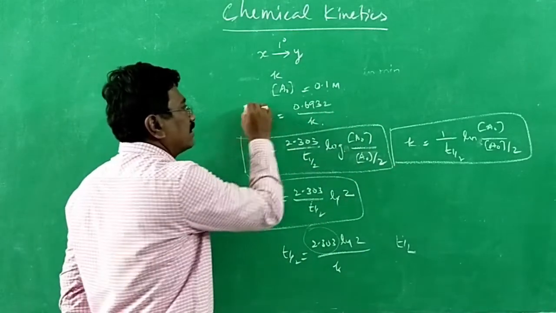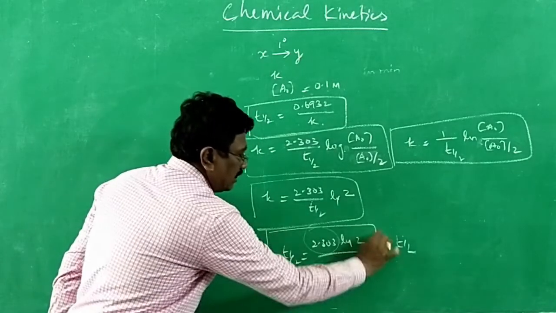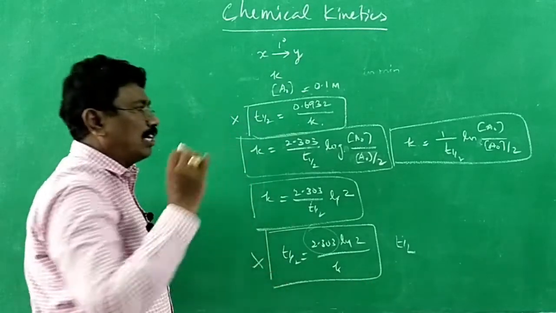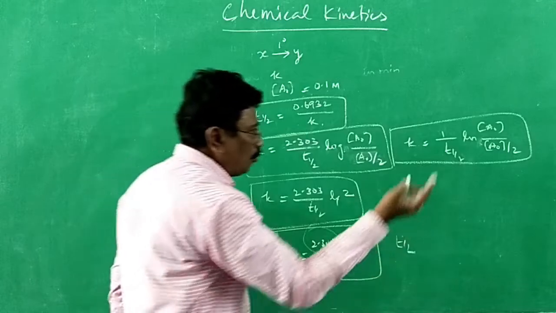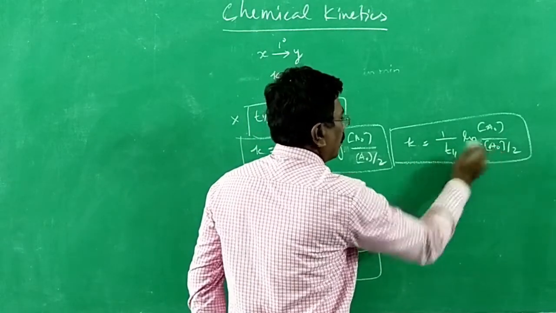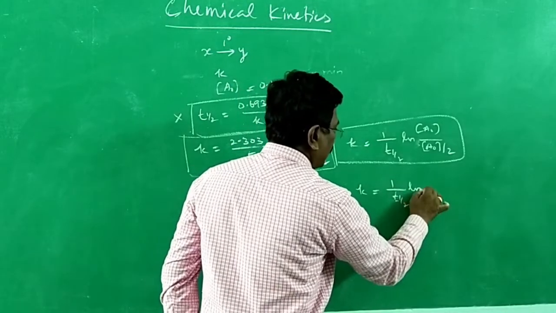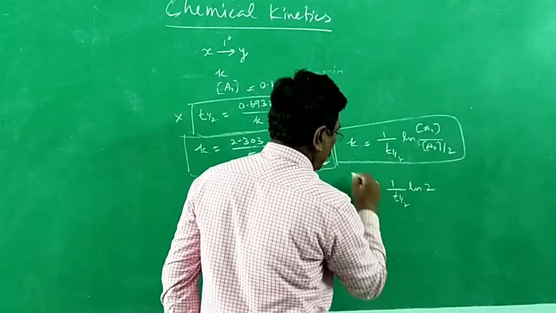I started with this, this option is not given. Next, I started with this, expecting this answer may be present. That is also not found. Therefore, I moved to this equation: k is equal to 1 by t half ln, that is natural logarithm, of a naught by a naught by 2. Now, k is equal to 1 by t half ln 2. This option is given.